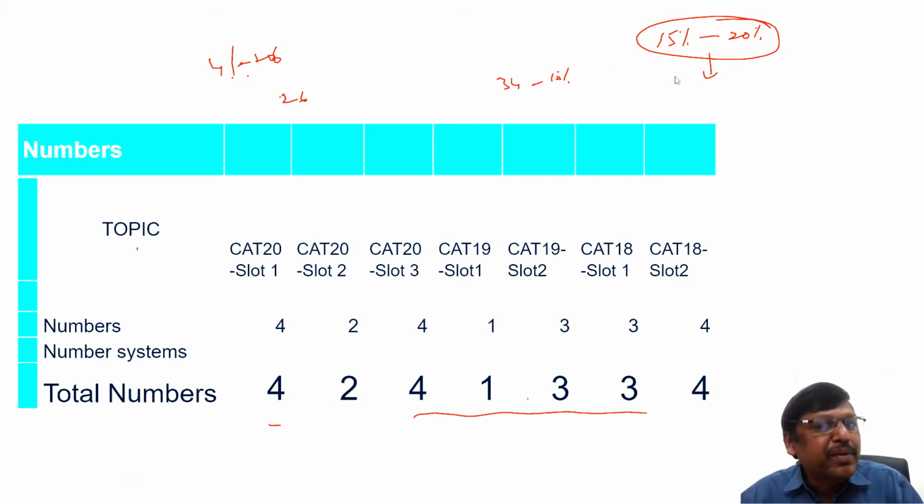Again, number of prime numbers, composite numbers, number of factors, related rules, LCM, HCF, all those things come under numbers concepts there. Again, you learned in school days. It used to be 15 to 20%. Maybe in the last 3 years, the weightage of numbers has come down a bit to 10 to 15%. But traditionally, it used to be 15 to 20, sometimes even more than 20% also, right?